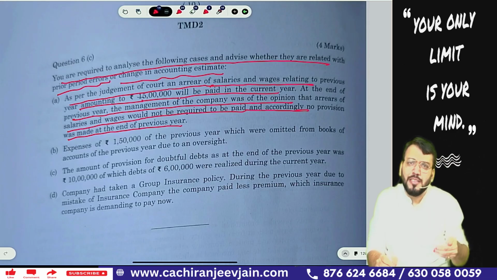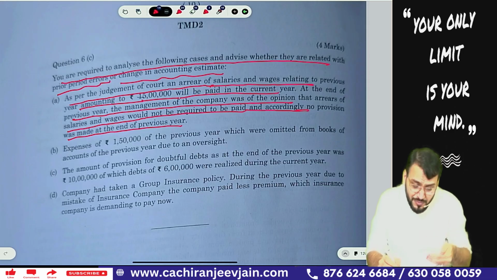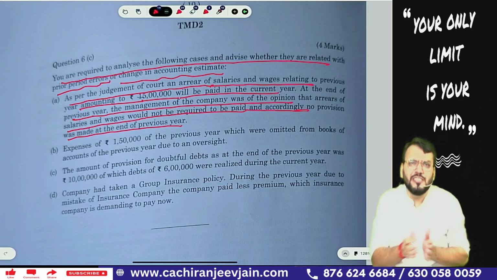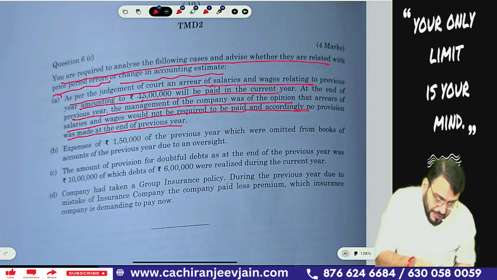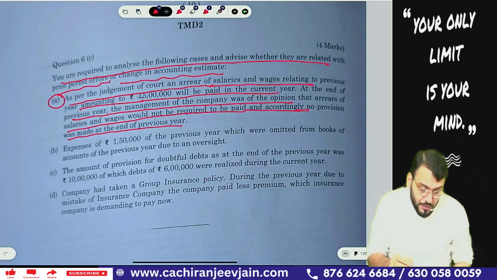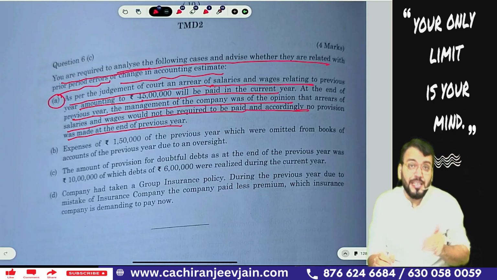So can I say, as per the best information available at the end of the year, no provision was recognized, and now some new development came and now the provision needs to be readjusted, and because of that reason we need to recognize an expense of 15 lakh. So this is changes in accounting estimate. So point number A is changes in accounting estimate, no doubt about that. Correct? You are required to analyze, you need to give the reason of that.